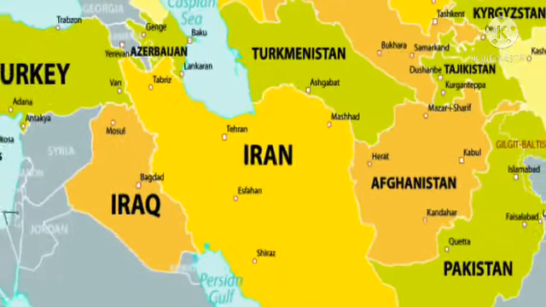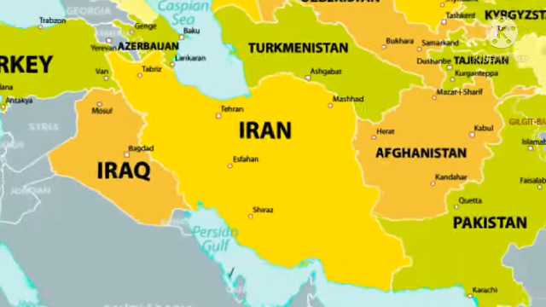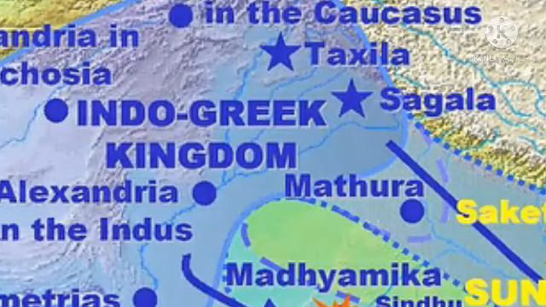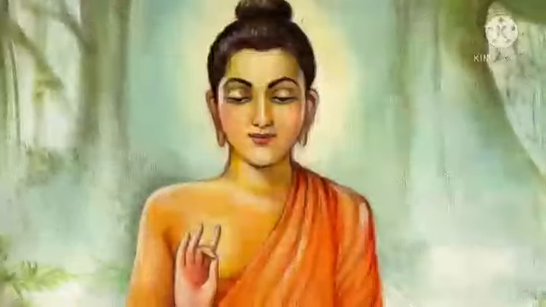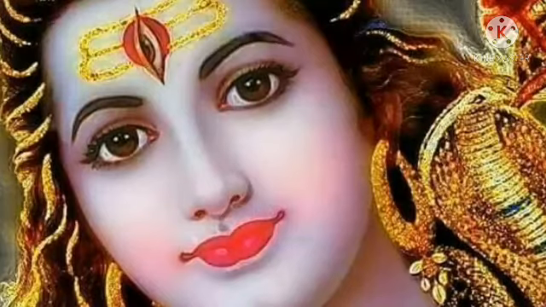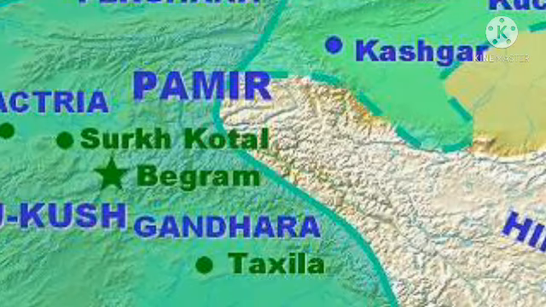Maues or Moga was a Saka ruler. The Mora inscription was found in this region. They had coins with the images of Buddha and Shiva. The capital of the Gandhara region was Sirkap.